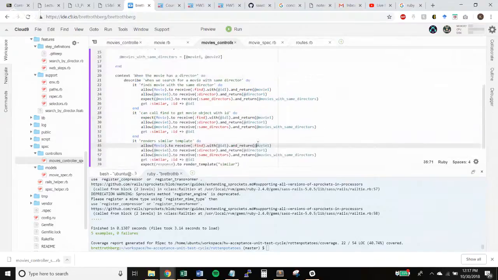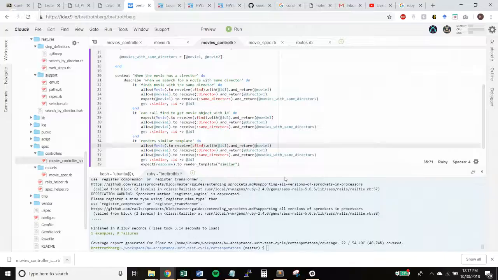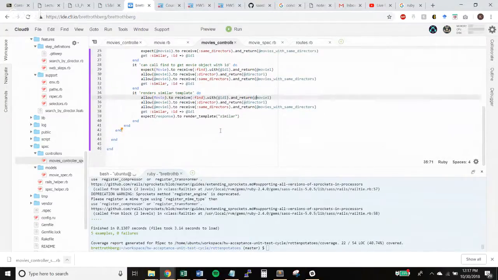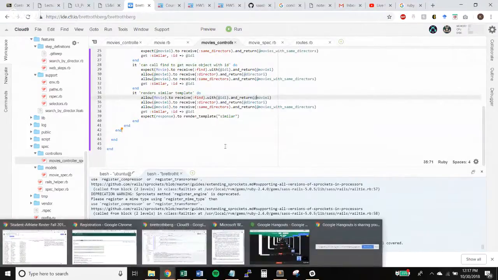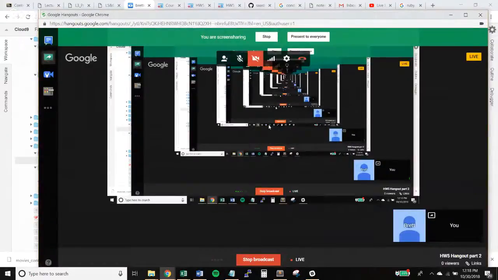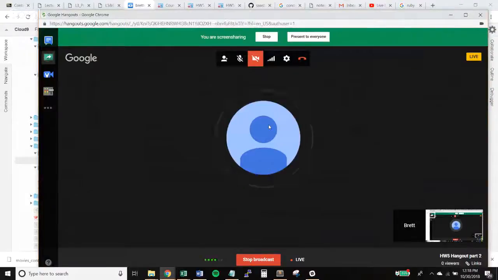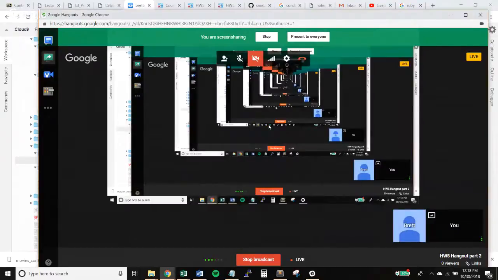We can write tests for the create and destroy. I have to go in 5 minutes though. So do you want to write those ones? Yeah, I can work on those ones, and we can talk about it in class later. Yeah. All right, cool. Well, that was semi-productive. We have 40% coverage. Yeah, that's pretty good.